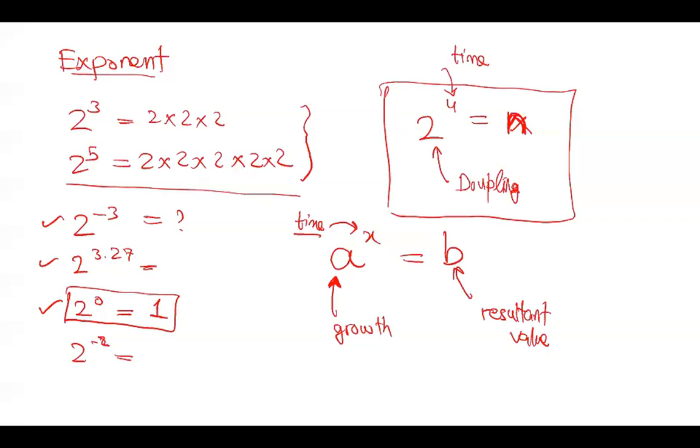Thank you, Hassan. So my question was, let's try to understand why 2 to the power 0 equals 1. Something is doubling, and what is the amount of the thing at the 0 second? At the 0 second, we have 100%, right? The thing is in full capacity, 100%. That is why it is 1. 1 means 100%. Now 2 to the power minus 2: what is the quantity 2 seconds before? If you go 2 seconds backward, right now it is 1, 1 second before it is 1 over 2, and 2 seconds before it is 1 over 4. So this becomes 1 over 4.